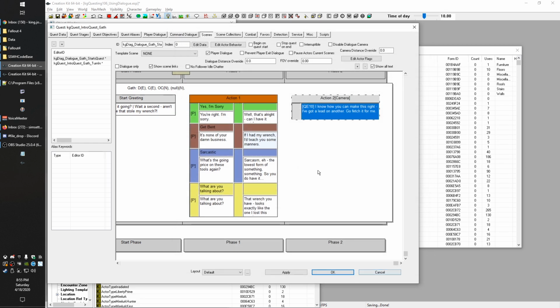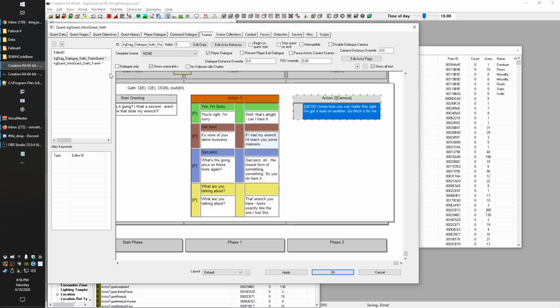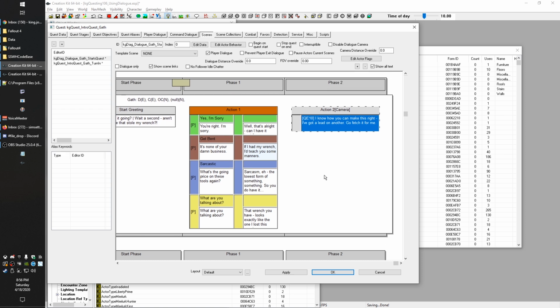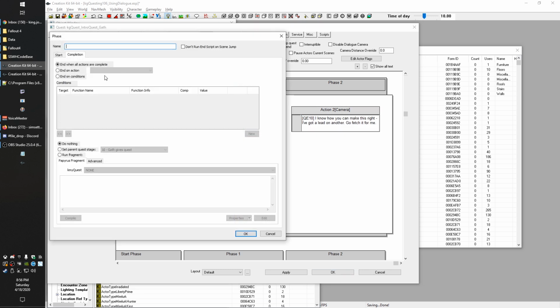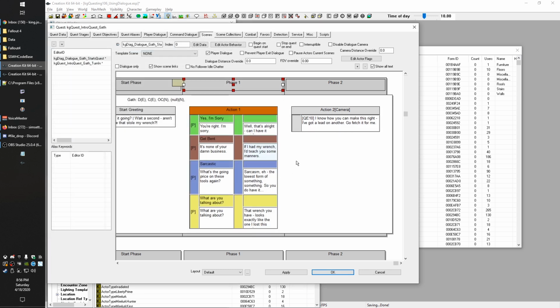I love this set stage thing all over the dialogue system. So I find as often as you can, if you can condition your dialogue based on the conditions system or off of the quest stage system, it's real easy. I mean, you can do it from the phases. You can set stages. You can do it from any of these individual dialogue choices. It's a really, really powerful system, and it keeps your plugin nice and clean. You don't have all these little rogue scripts everywhere.